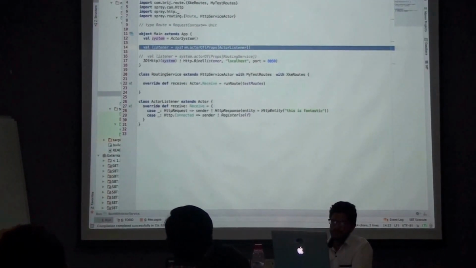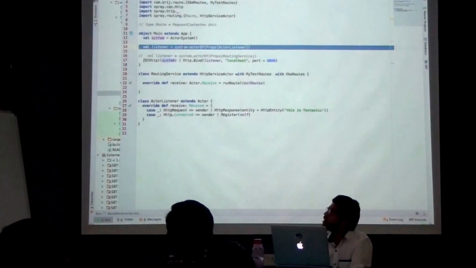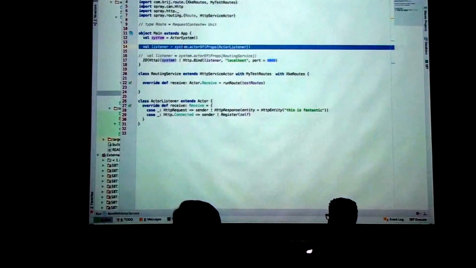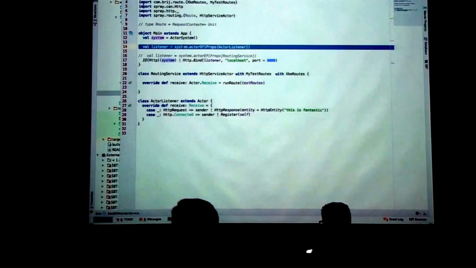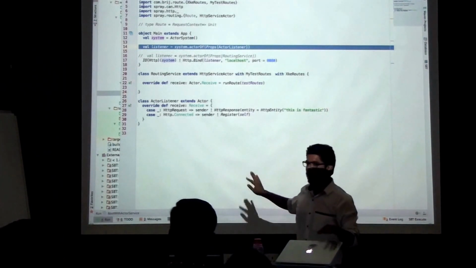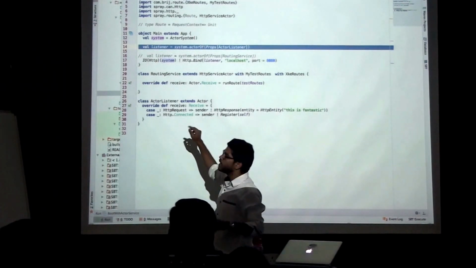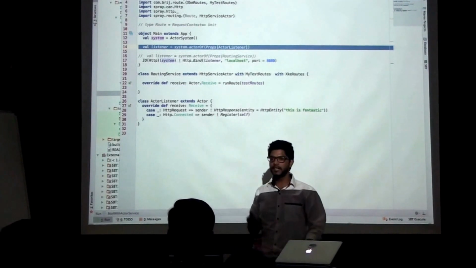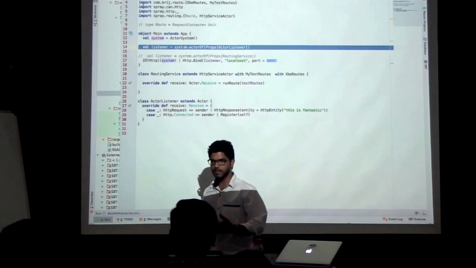When you say this HTTP bind, how do you send this message Connected into this actor? You are not doing that yourself. What you are doing is, io-http is getting the reference of the HTTP listener actor.